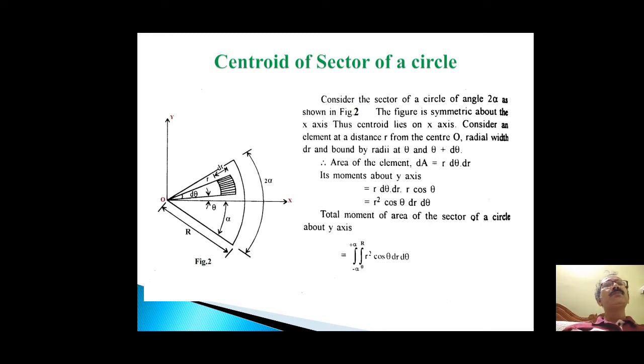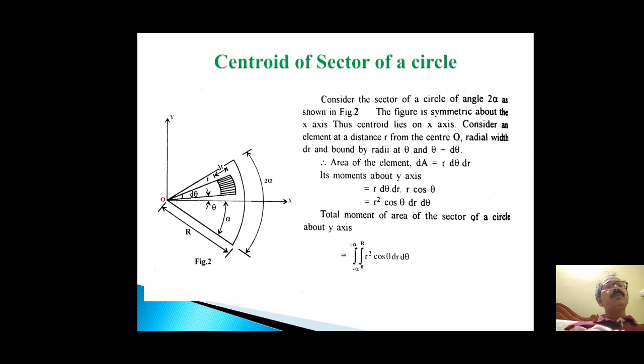Consider a small element at a distance r from the center O with radial width dr, bounded by theta and theta plus d theta. The area of the element is r d theta into dr. Its moment about the y-axis is r d theta dr into the distance r cos theta, so finally r square cos theta d theta dr.